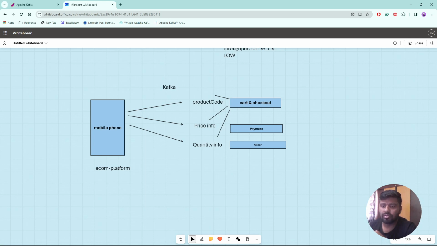Okay. So yeah, that's it for this discussion. Later on we will see, from the Kafka perspective, what the components are and what the implementation of Kafka is.